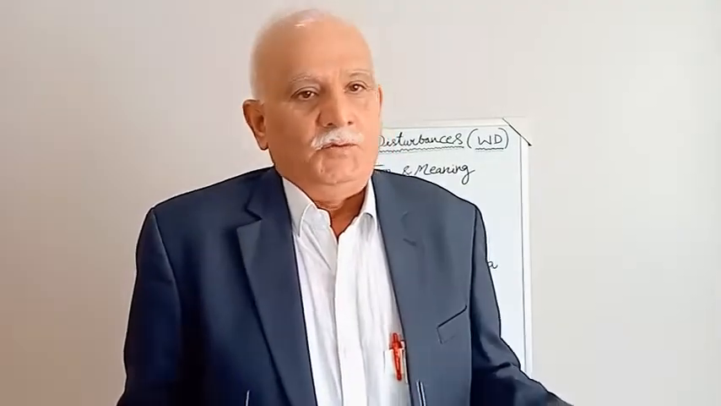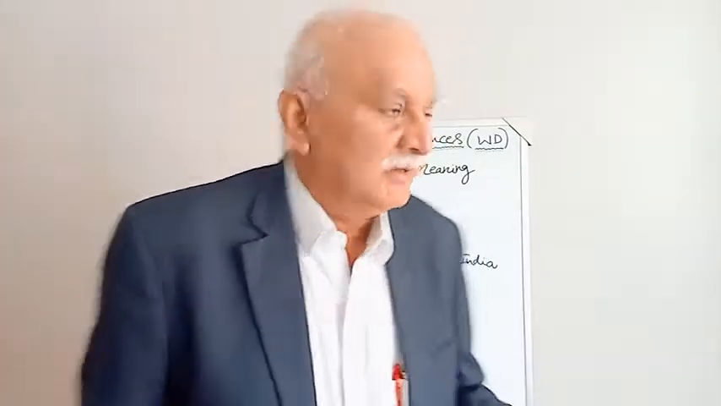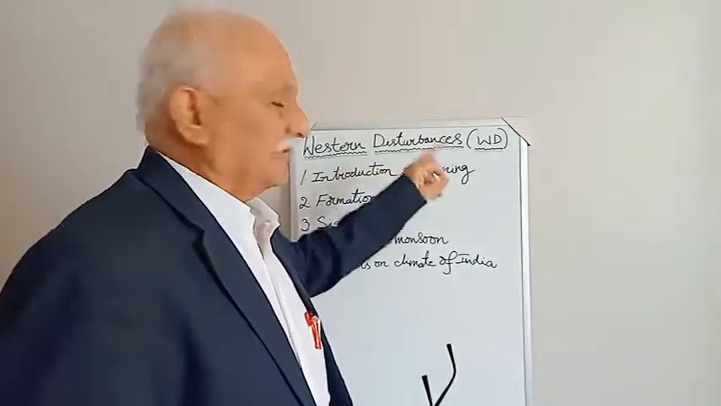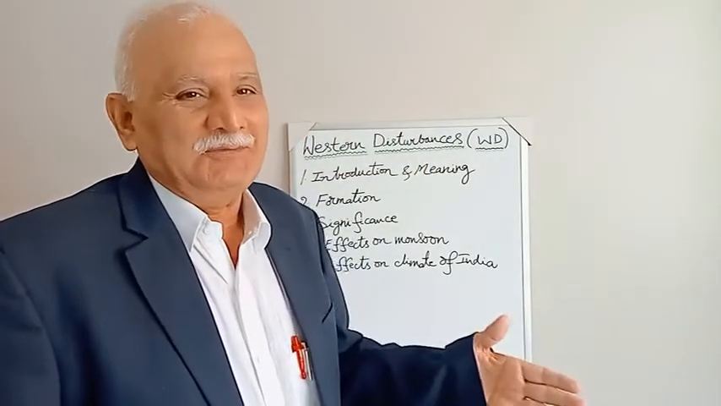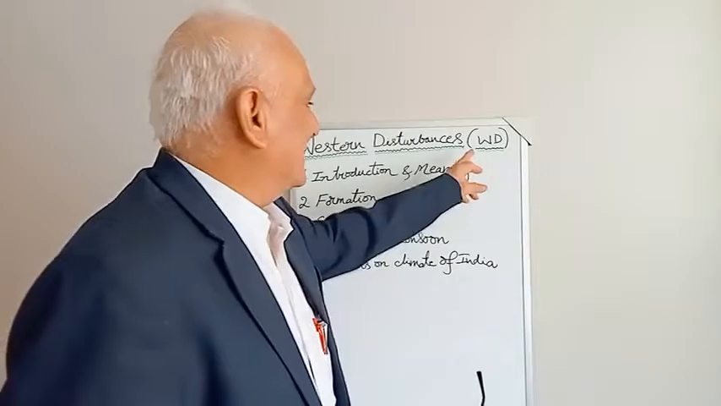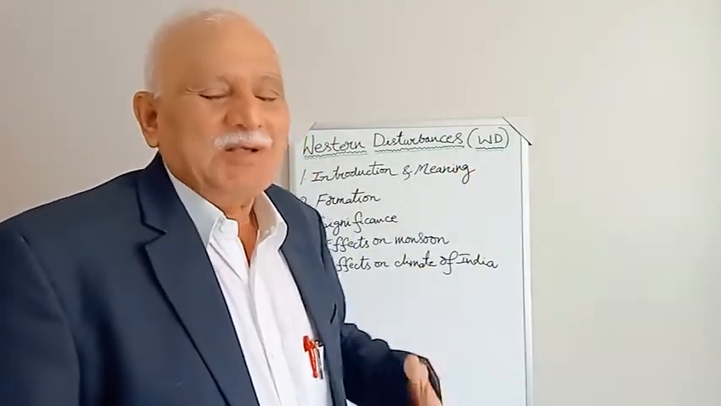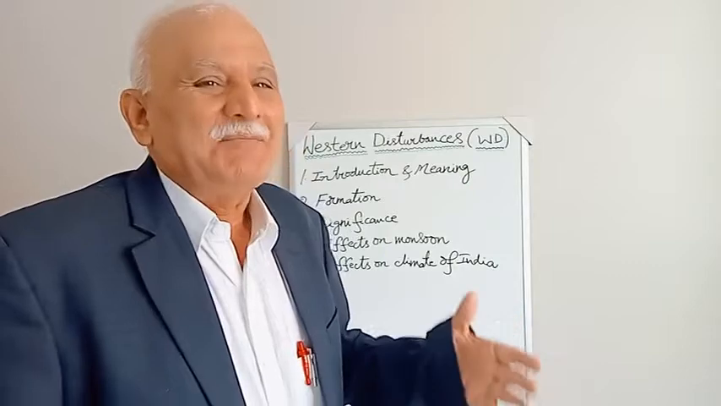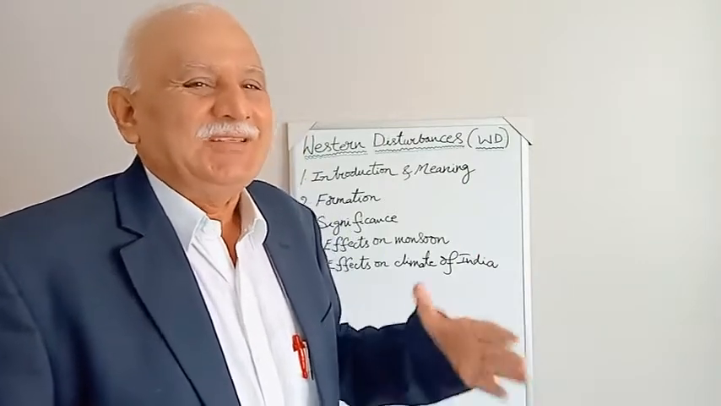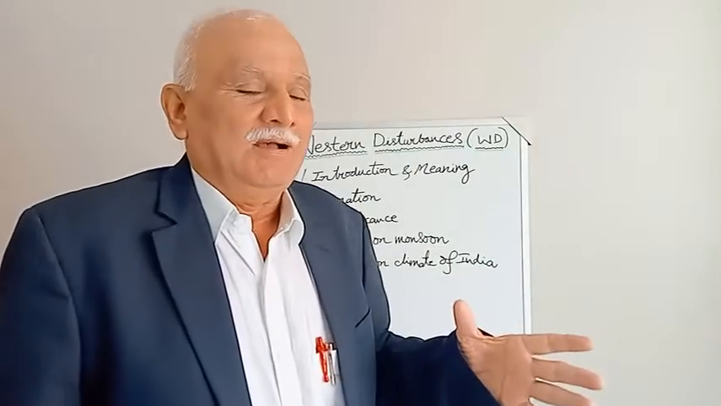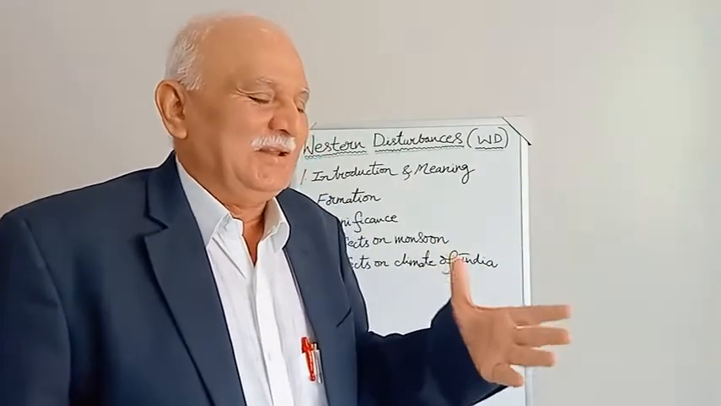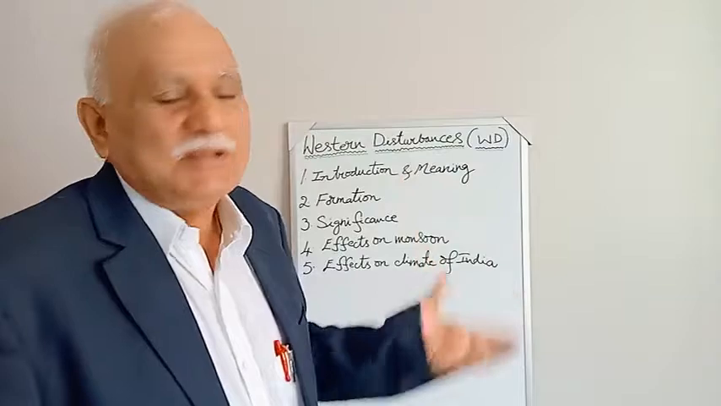Dear students, welcome to our class on Western disturbances in coded or abbreviated form. We call them WD, just like monsoon depressions, MDs, and monsoon lows, ML. Like that, Western disturbances are usually called WD in abbreviated form.